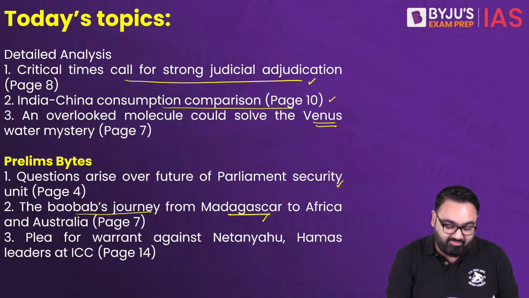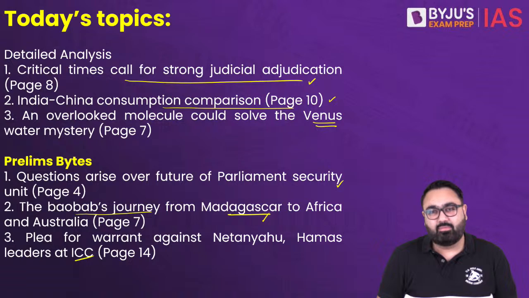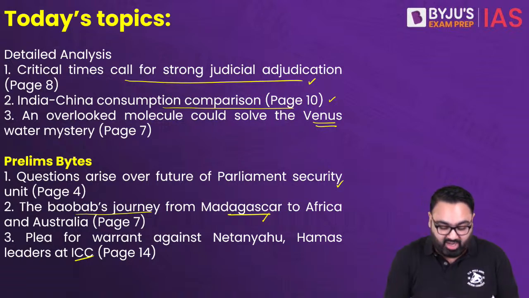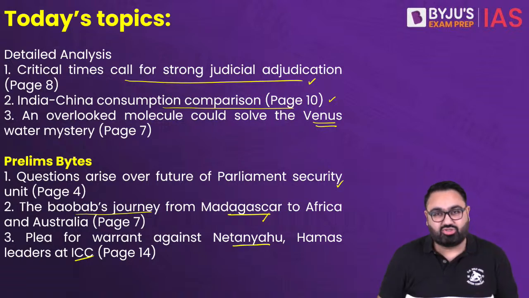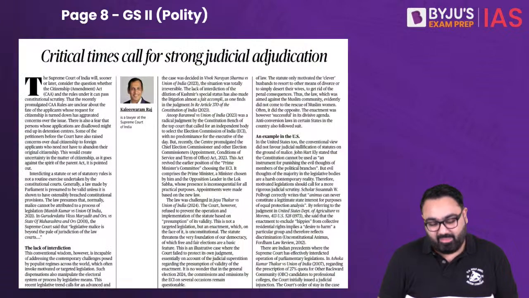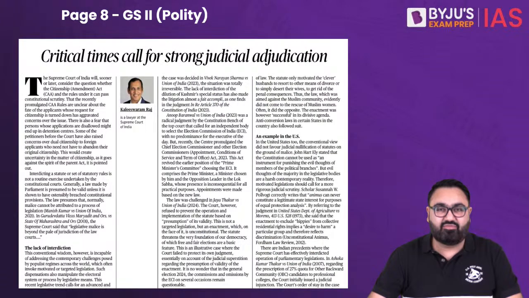And then the last article will be about the International Criminal Court, how there is a plea in the International Criminal Court that there should be an arrest warrant against Netanyahu and also the Hamas leaders. So let's begin without any further ado. Let's begin with the first article.